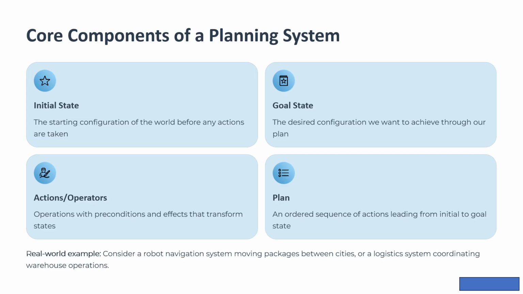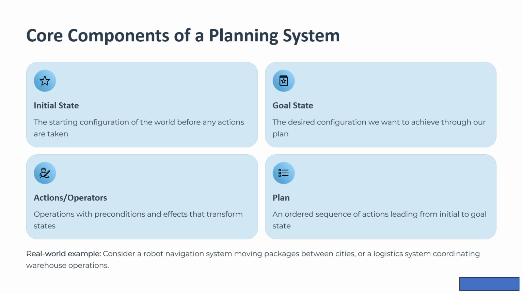Goal state: this is where we want to end up, the desired configuration. Maybe all packages are delivered and the robot is back at base. Actions are operators. These are all operations available to us. Each action has a precondition, what must be true to execute it, and effects, what changes after executing.